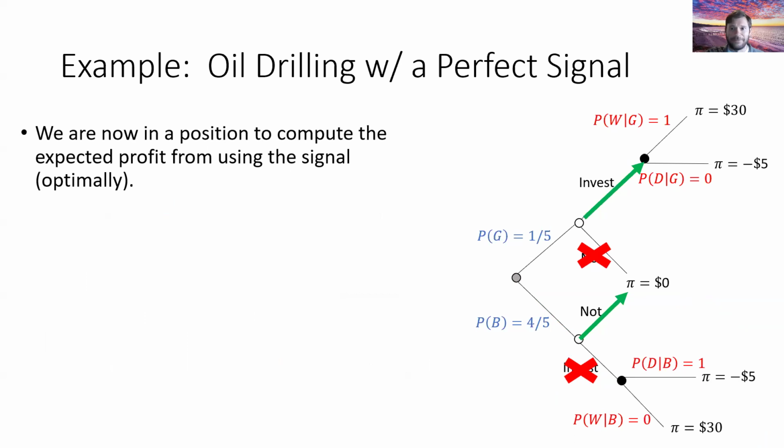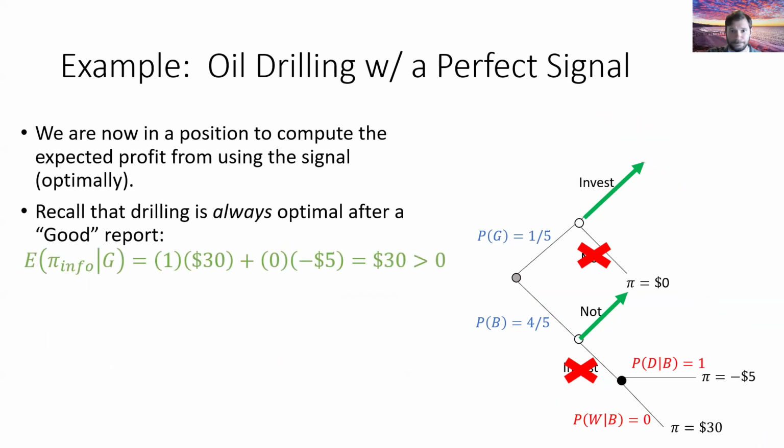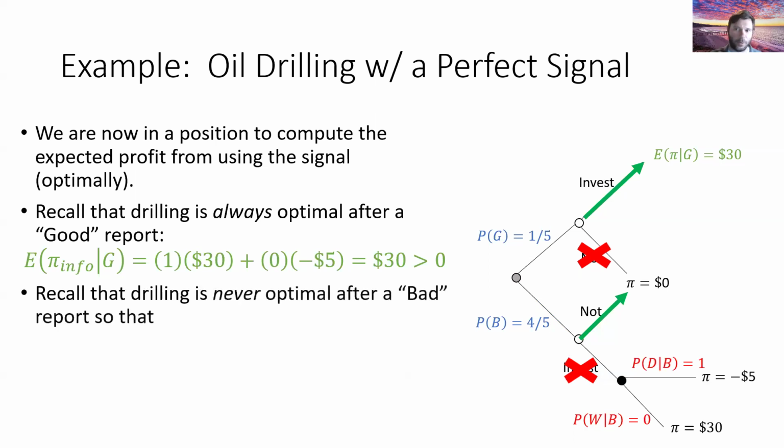Okay, recall that after a good signal, we always wanted to invest, we always wanted to drill, and that's because we got a payoff of 30 million in expectation. So let's just replace that part of the tree with a 30 million expected payoff. We can do the same thing in the bottom portion, recalling that it was never optimal to invest following a bad report, which means we stayed out. So our profit using the info following a bad report wasn't -5, it was 0.